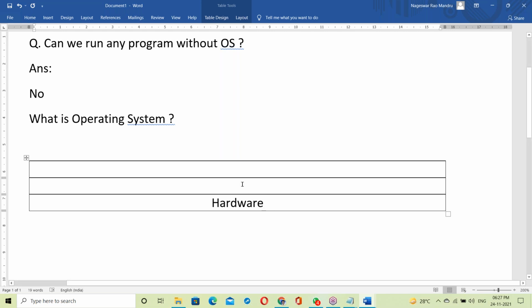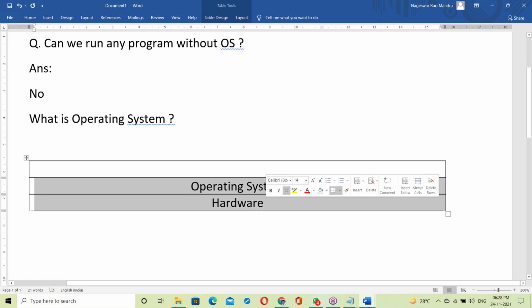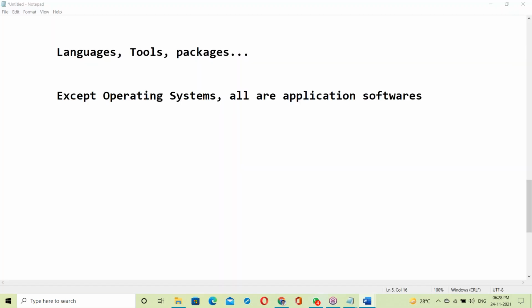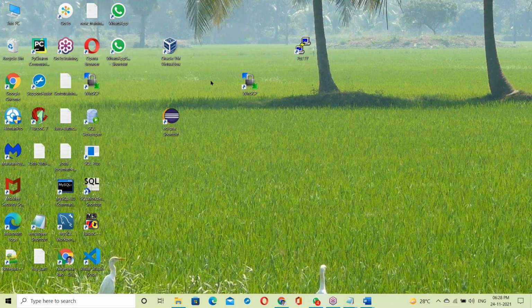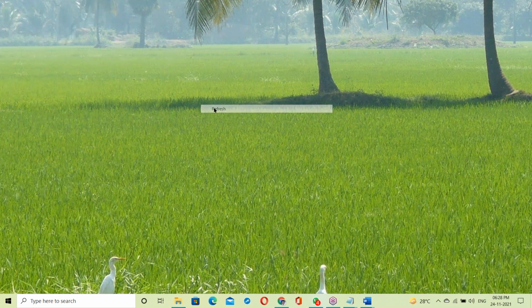When you purchase a laptop, the laptop vendor sets up the OS and gives it to us. The operating system sits on top of the hardware. Once the OS setup is done, your system is ready.